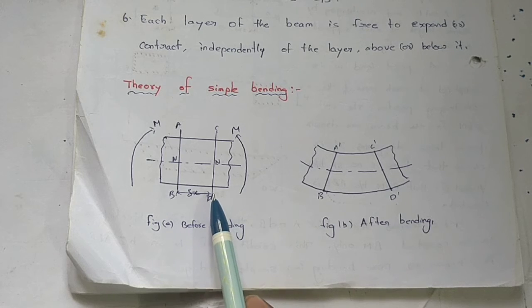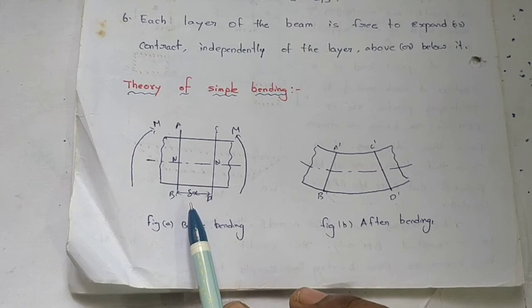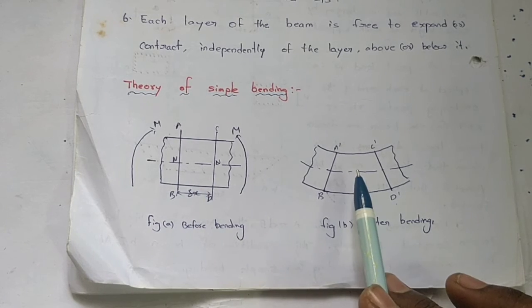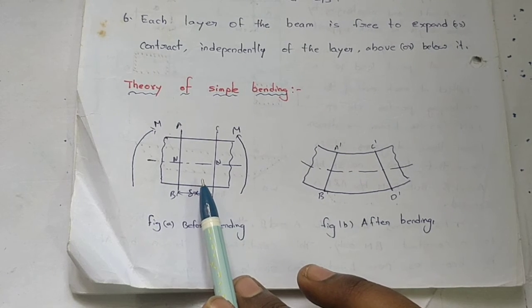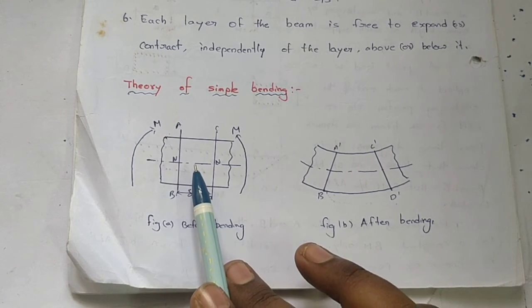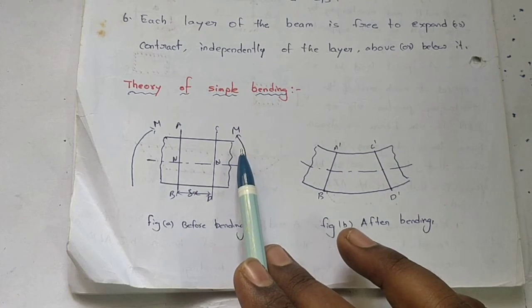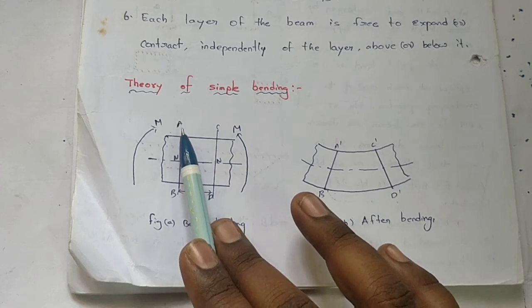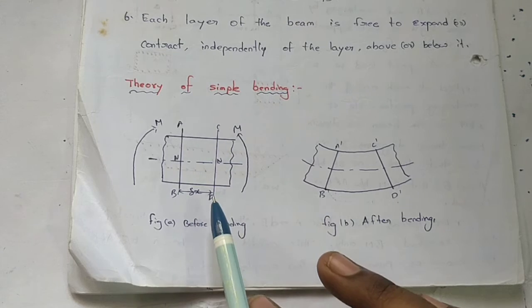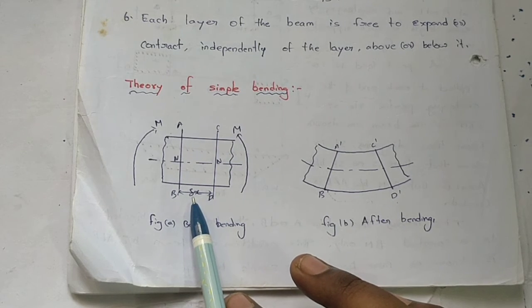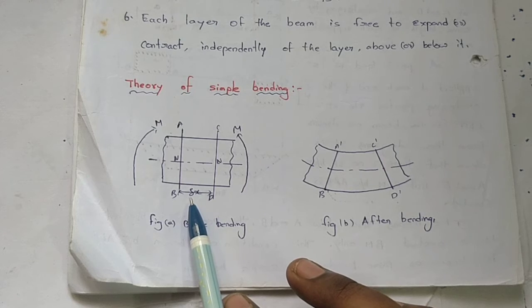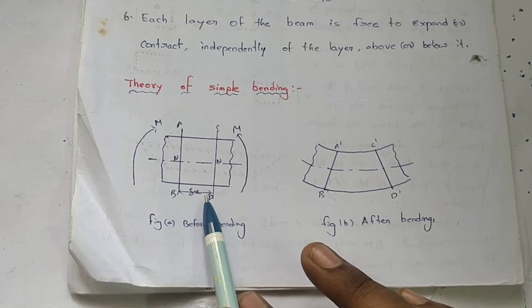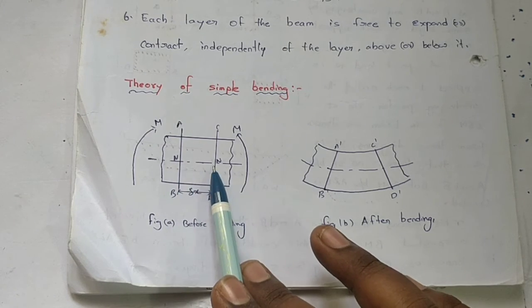This is the beam. We take one small element along the length of the beam. This is before bending, and this diagram is after bending. Here in this diagram, observe the beam is subjected to a bending moment. Due to the bending moment, the left side is clockwise and the right side is anti-clockwise. We consider two sections, AB and CD, with length delta x. AB is section 1 and CD is section 2, having length delta x, and NN is the neutral axis.